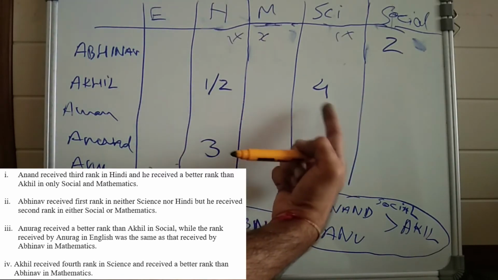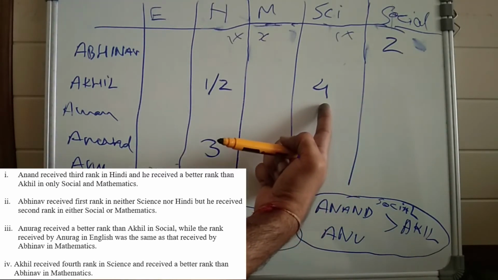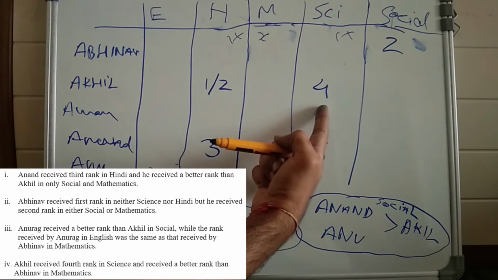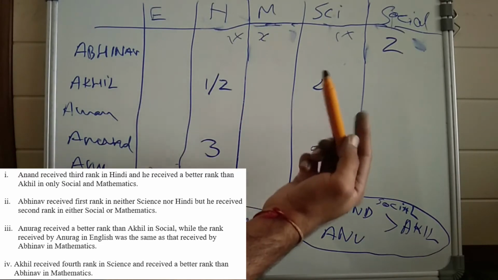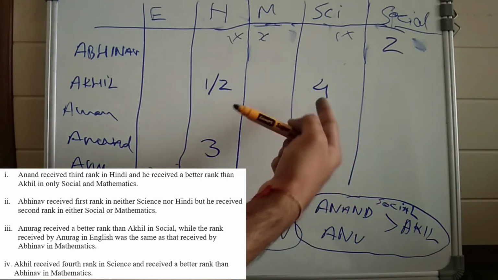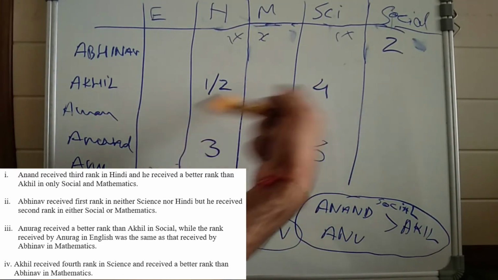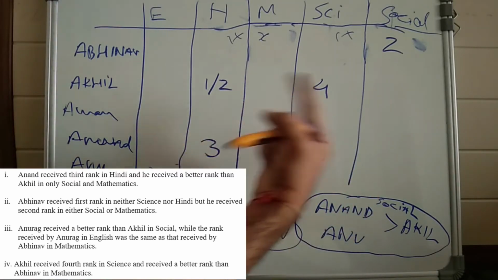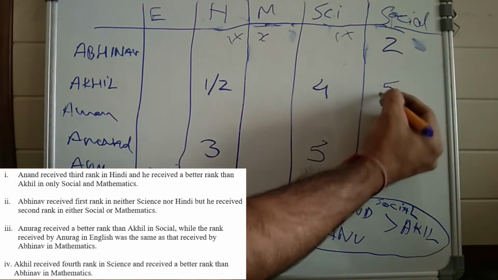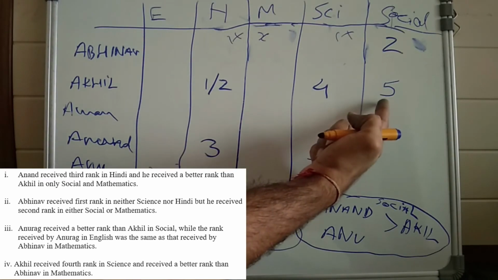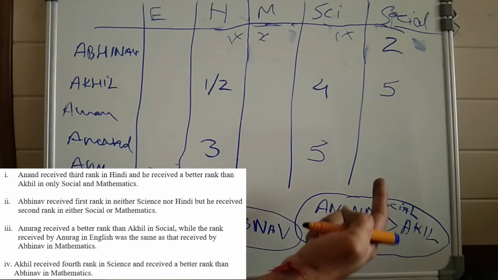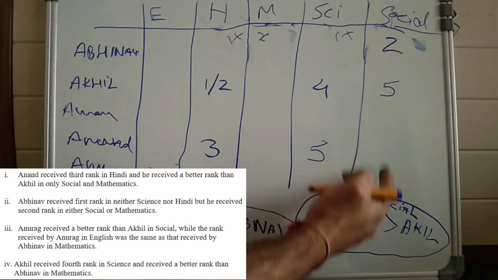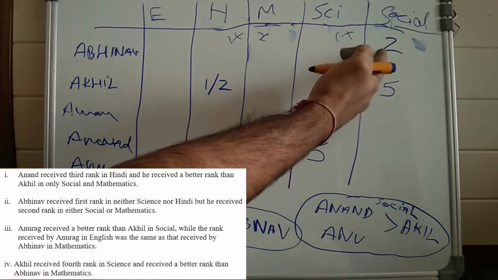No, because Akhil already got 4 in science, and it was given in the question that a person gets the same rank in only one subject. It means it's a Sudoku type of question. So 4 can't come in this row. So the only possibility for Akhil is 5 over here. Akhil can't get 3 because if that was the case, then Anand and Anurag must have got 1 or 2 over here, and 2 can't come here because 2 is already over here.